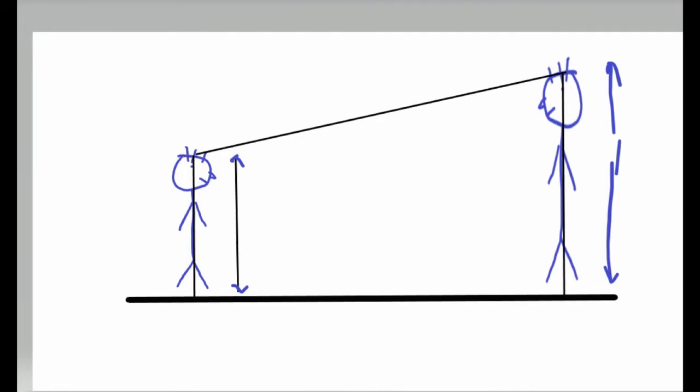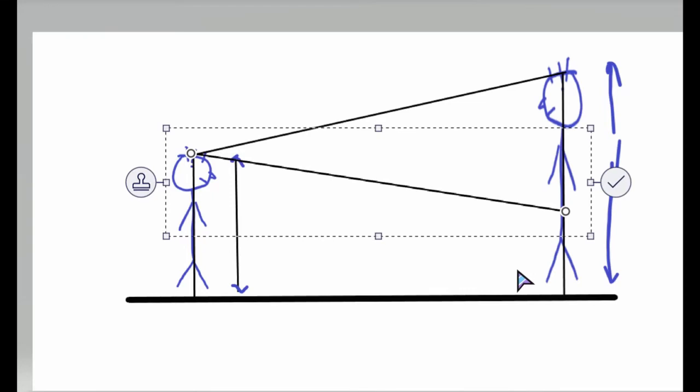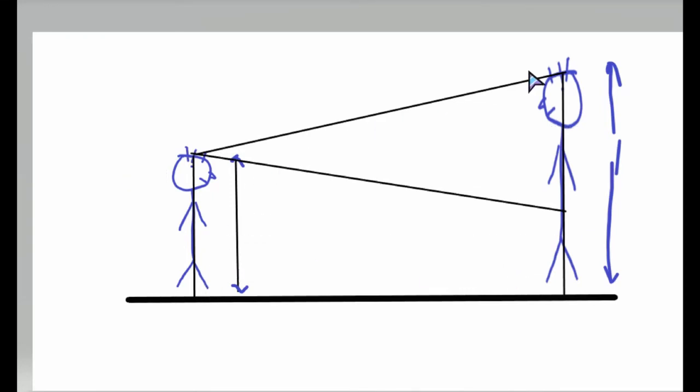The same way, if the height of this person is lesser, this will form a shape something like this, right? So you will find a trapezium of a different shape.